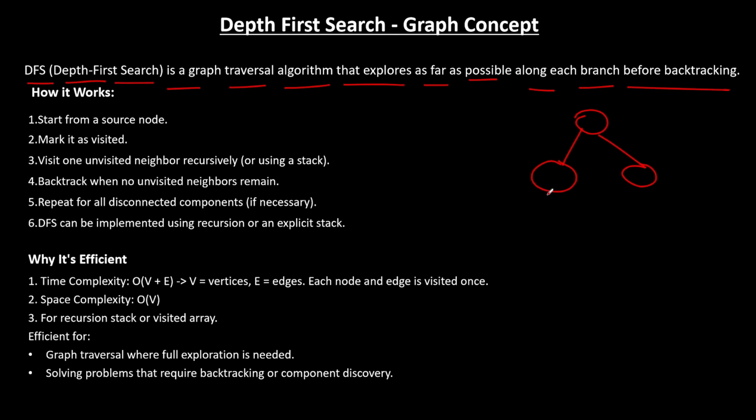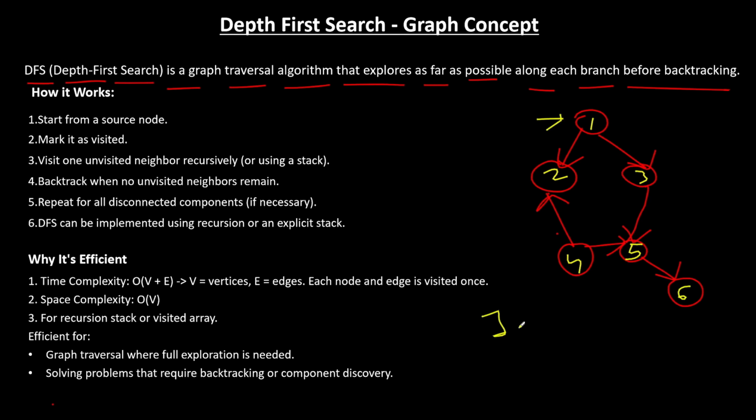Okay. So let me draw a graph. Okay, let this be a graph. I'm trying to draw a directed graph here. And this one then will come here. So this is a random graph which I have drawn. Suppose you started with one. From one, you can go to two also, and you can go to three also. Correct. But you cannot go to both of the nodes simultaneously, right? So what will you do? You will think of going to the two first.